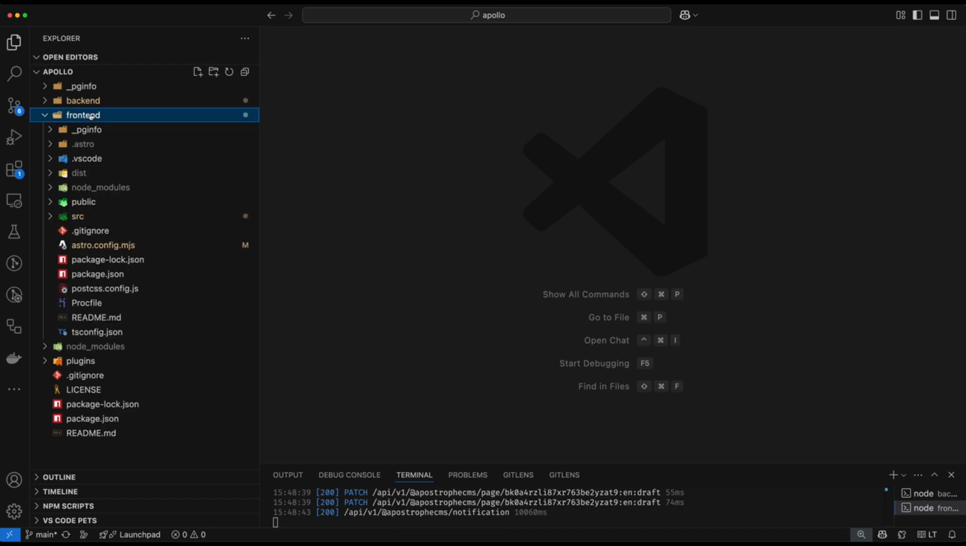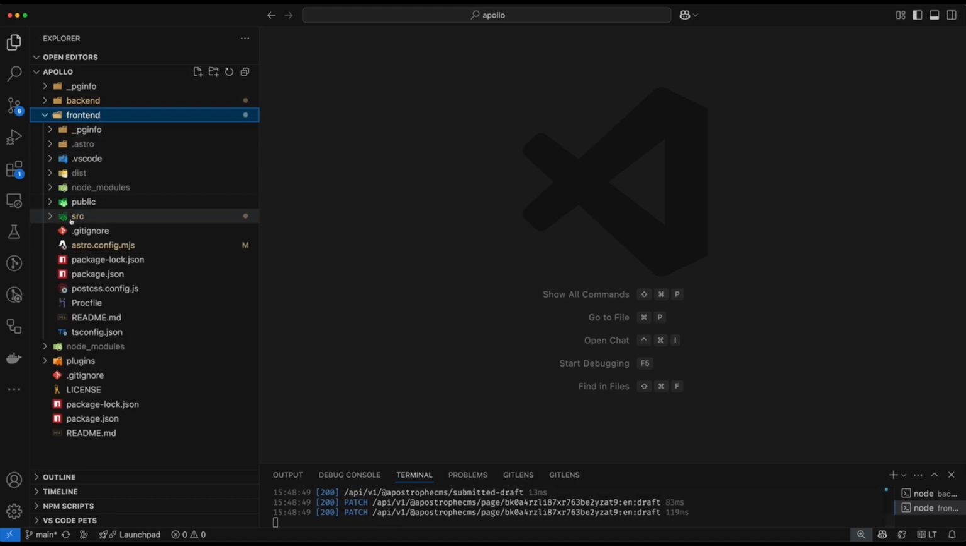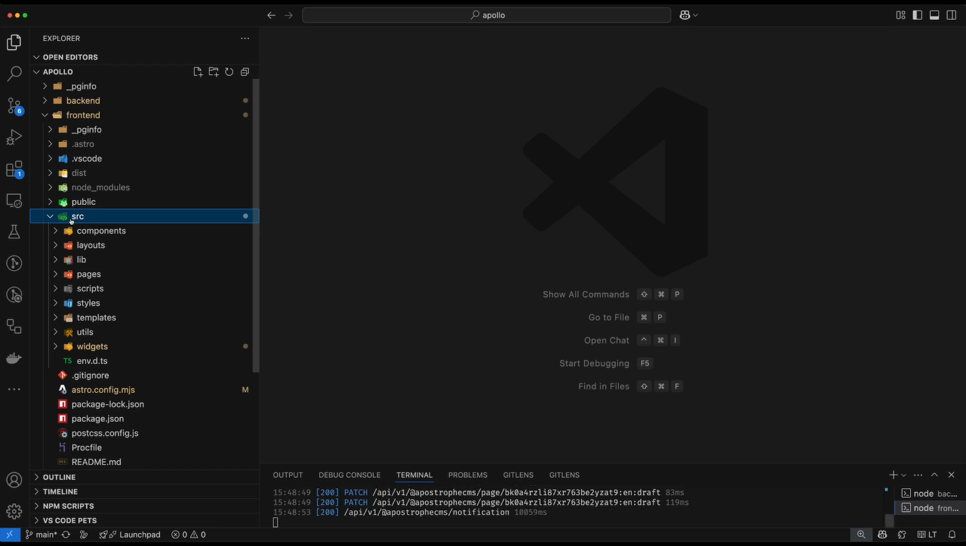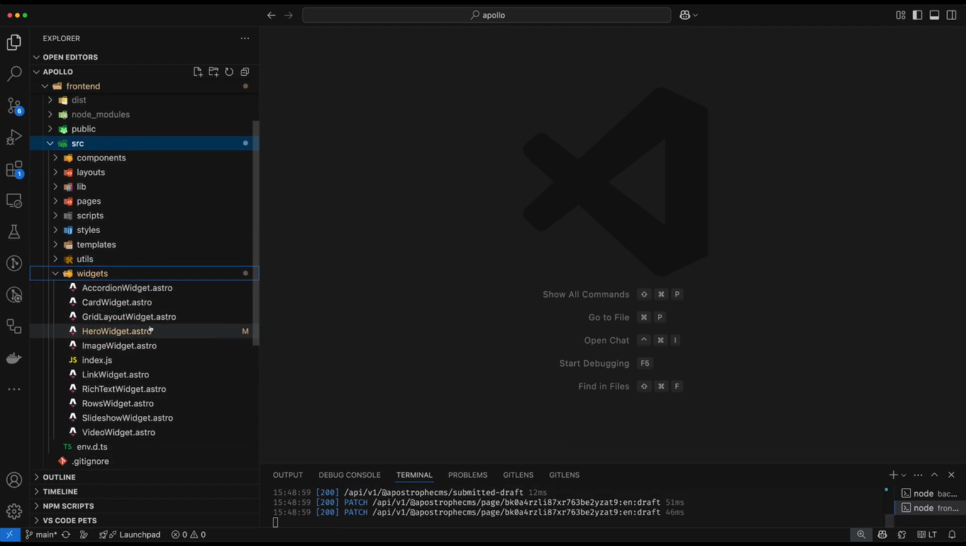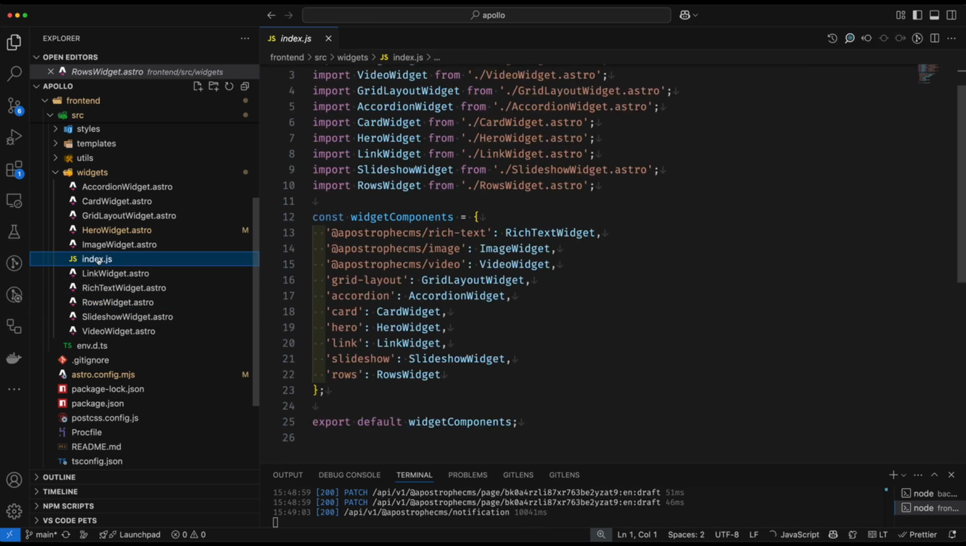So within our Astro project, we're going to drill down into the source folder. And within the source folder, all of our widgets are going to be in the widget folder. So let's look at the rows widget. Again, this gets mapped to through the index.js in our widgets folder. This rows widget component gets mapped to basically when Apostrophe calls for a rows widget.